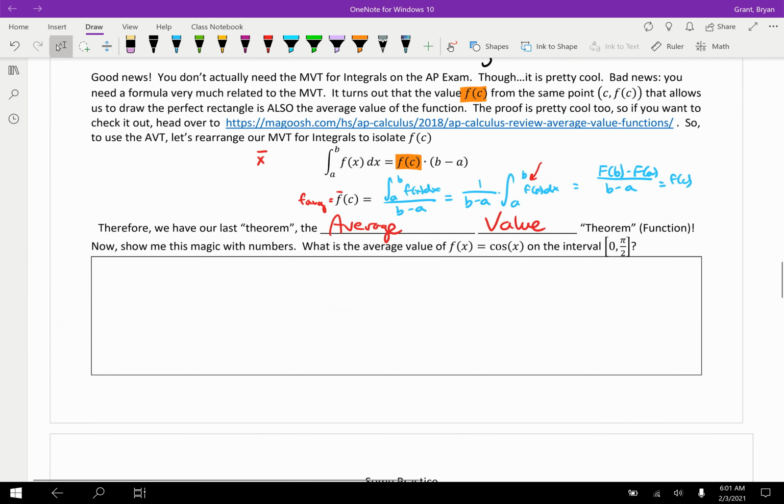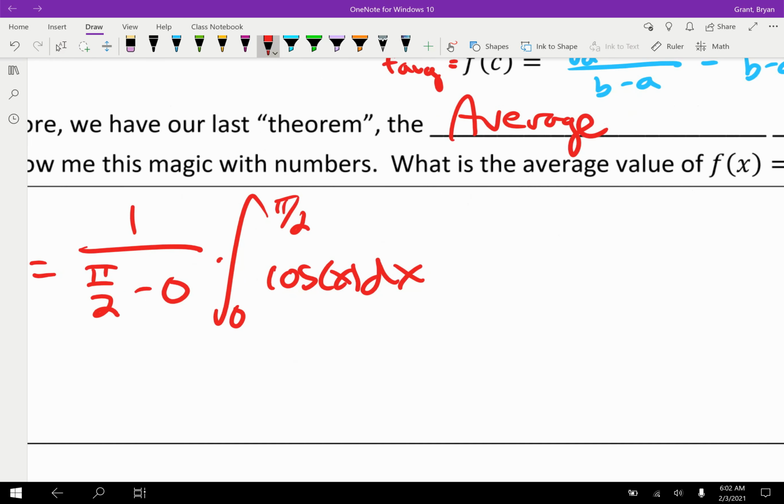So let's try this. What is the average value of cosine of x on the interval from 0 to pi over 2? Okay, well, average value is given by 1 divided by b minus a times the integral from a to b of cosine of x dx. This will tell us the average output on the graph of cosine of x. So 1 over pi over 2 times, now we have the integral to do. Antiderivative of cosine is a nice one. It's just sine. Derivative of sine is positive cosine, to check your work.